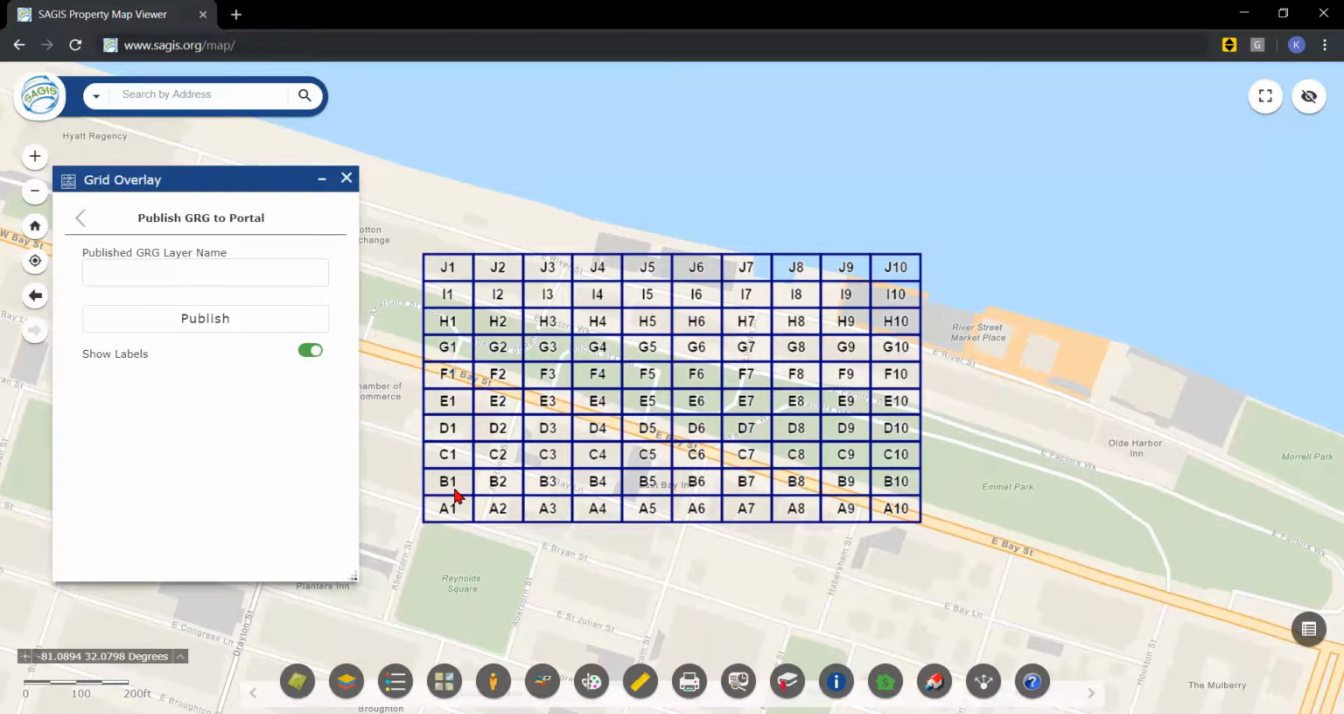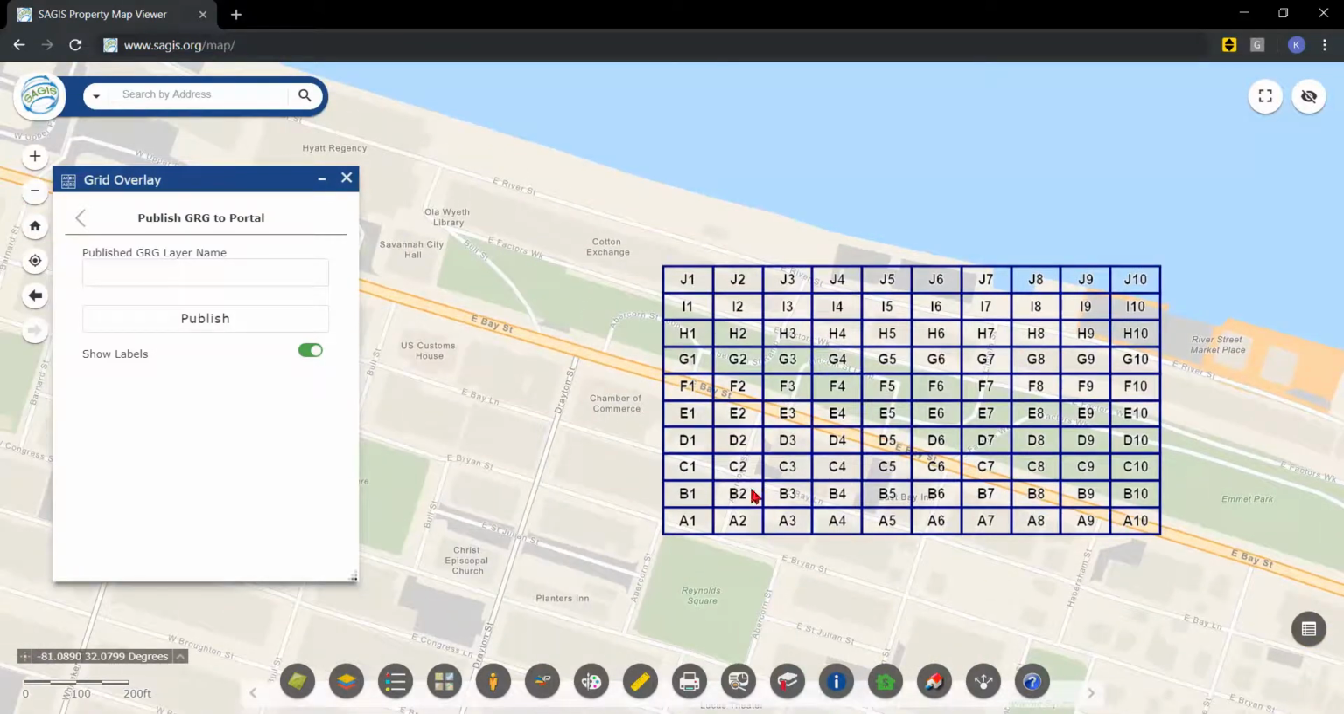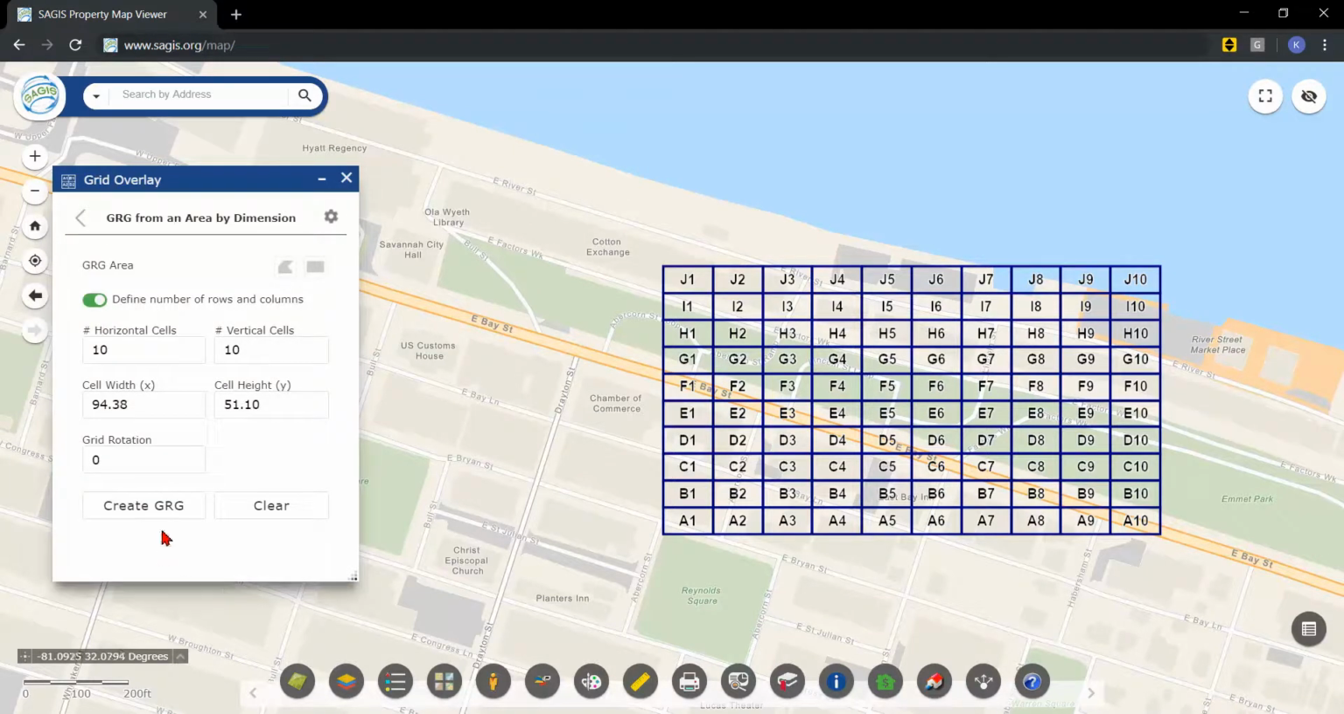This is useful in case you want to print this map and then refer to it either for fieldwork and data collection, or perhaps just to refer to this area on the screen if you're in a meeting. You have the option of showing or not showing the labels. Or we can click Clear